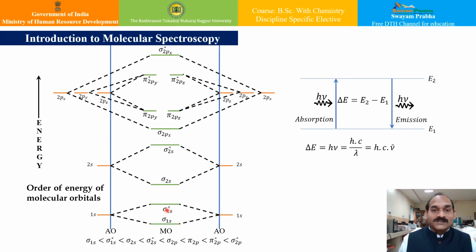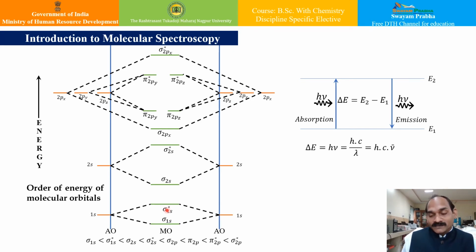How do electrons in molecular orbitals shift their position from a lower energy level to a higher energy level? The answer is that most biological complex molecules also contain pi bonds and non-bonding electrons. We have seen in our earlier lectures that, in addition to sigma bonds, there are pi bonds and non-bonding electrons which are present in the non-bonding orbitals.